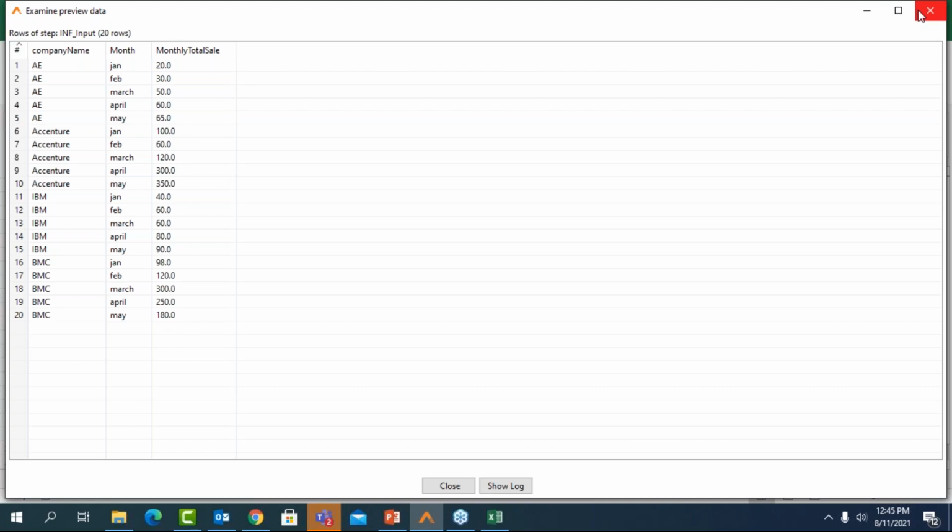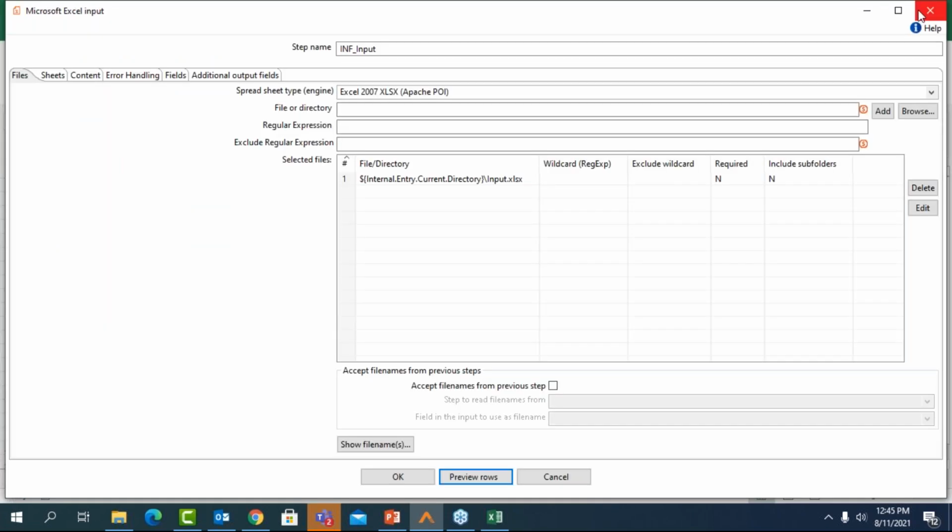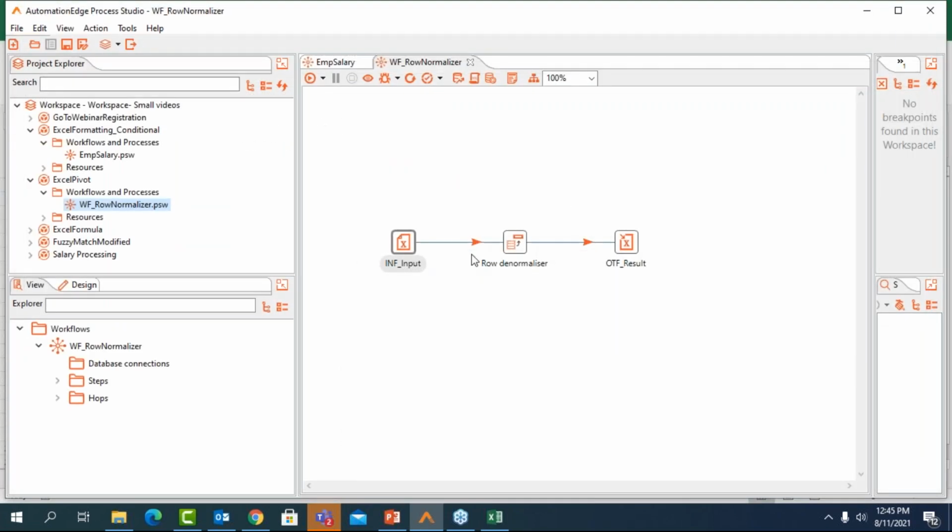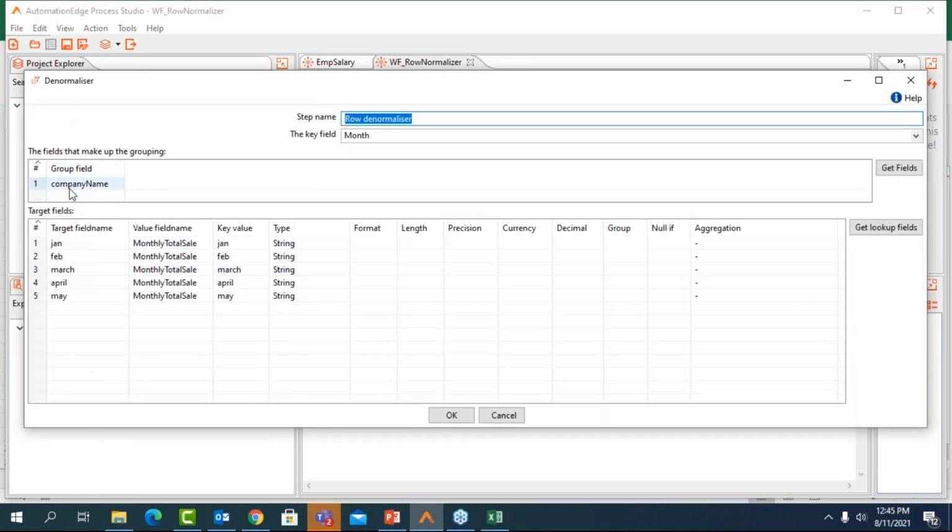I'm going to showcase how you can achieve this with the help of the row denormalizer plugin that is available. If I open the plugin and quickly explain it to you, we're going to group the fields by the company name. The target fields are going to be Jan, Feb, March, April. These are the months, and the value that you want there is the monthly total sale against each of these months. So those are the parameters that we have configured here.